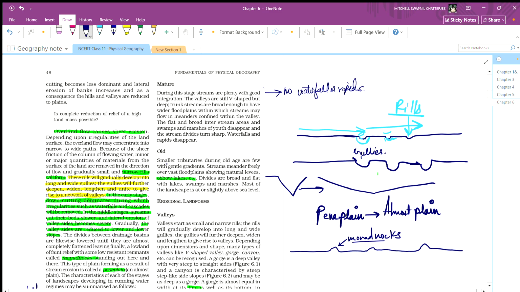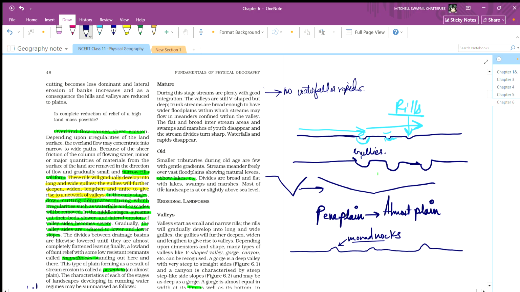In old age, small tributaries have gentle gradients, very gentle. The stream meanders freely over vast floodplains, showing natural levees like this one, and oxbow lakes.